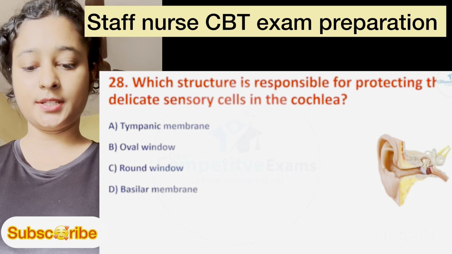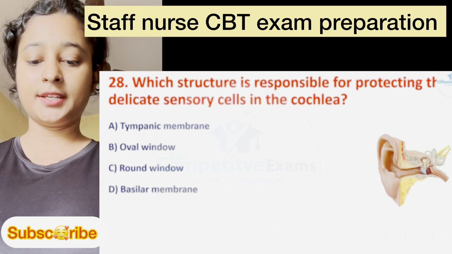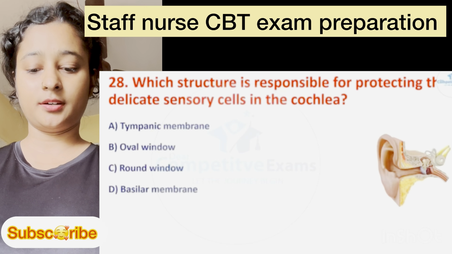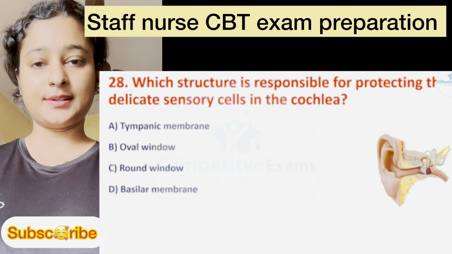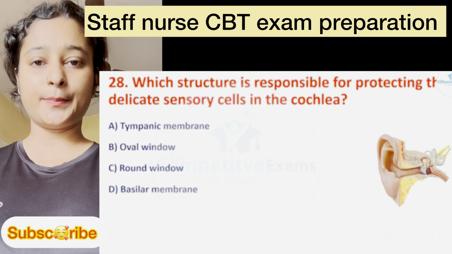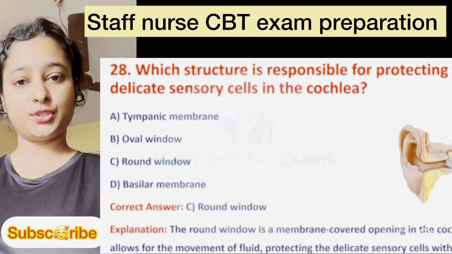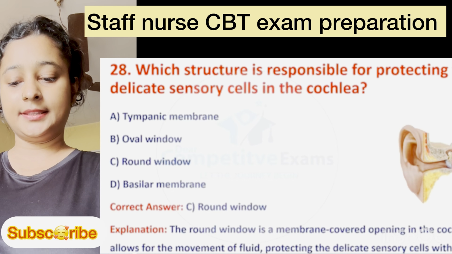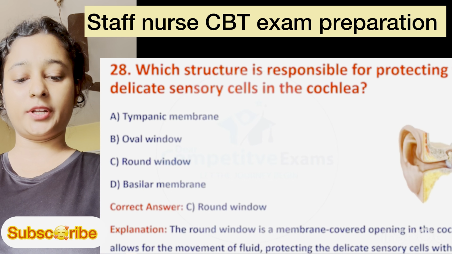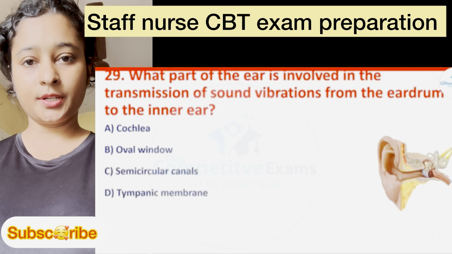Question number 28. Which structure is responsible for protecting the delicate sensory cell in the cochlea? Option number A is tympanic membrane, B is oval window, C is round window, and D is basilar membrane. Here, correct answer is option C, round window. Explanation: the round window is a membrane-covered opening in the cochlea that allows for the movement of fluid, protecting the delicate sensory cell within.